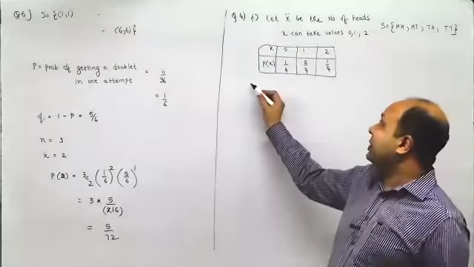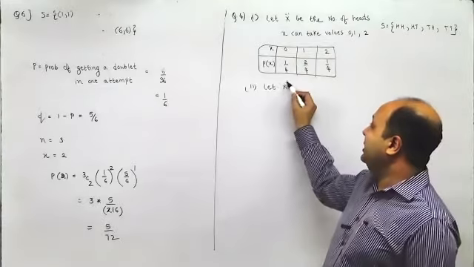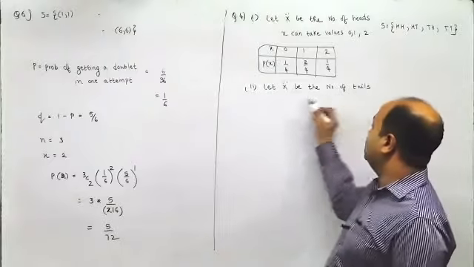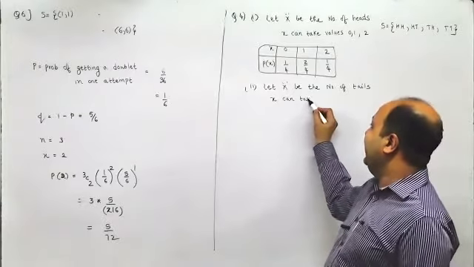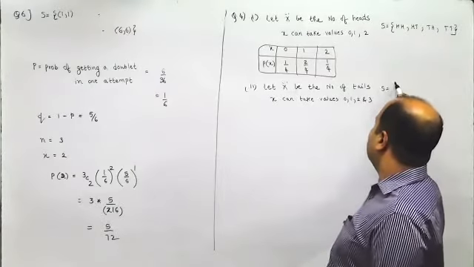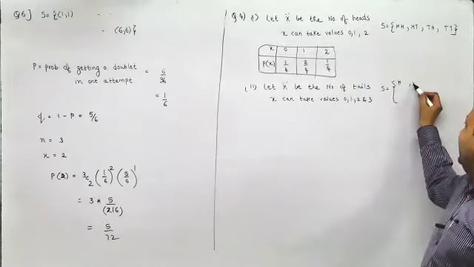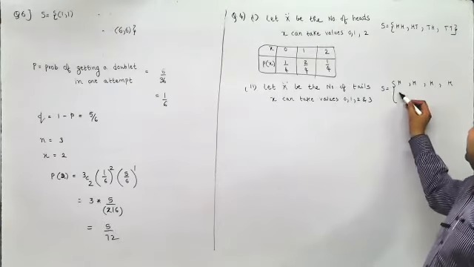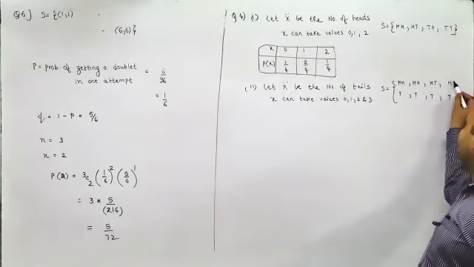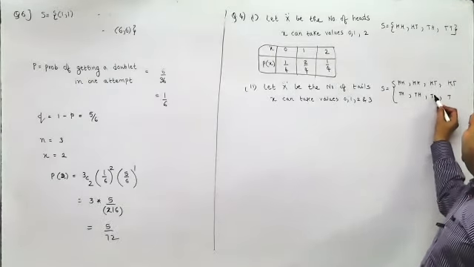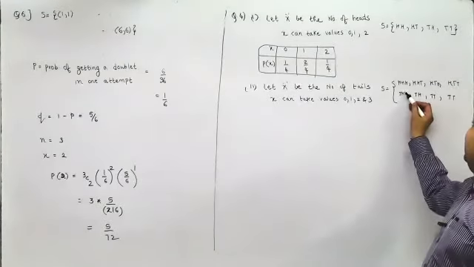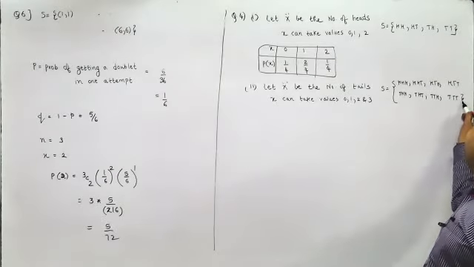Number of tails in 3 tosses of a coin. So let x be the number of tails. X can take values 0, 1, 2, and 3. The sample space here has 8 outcomes: head head head, head head tail, head tail head, head tail tail, and so on.